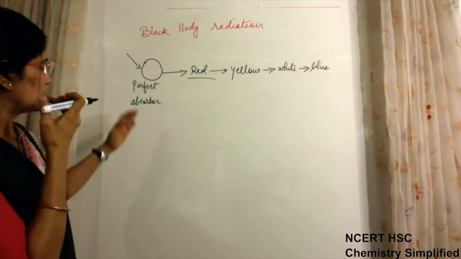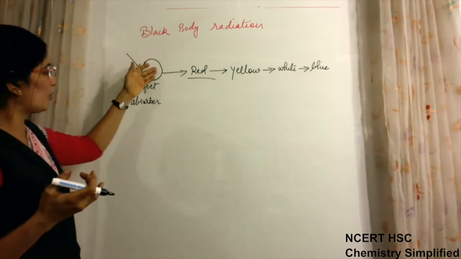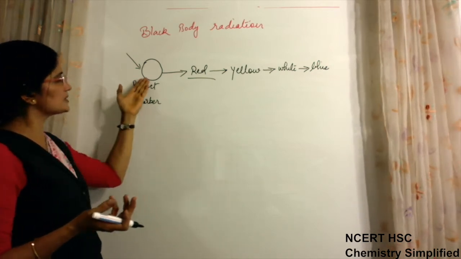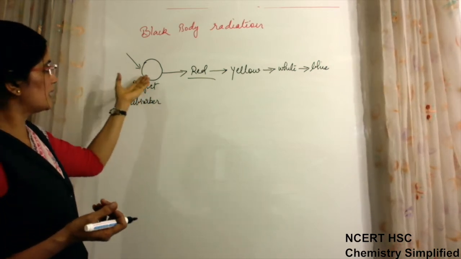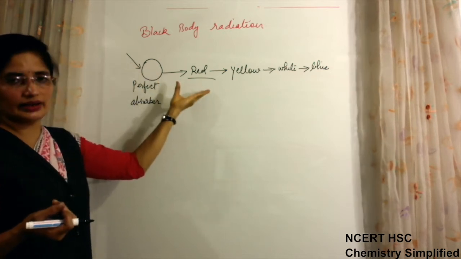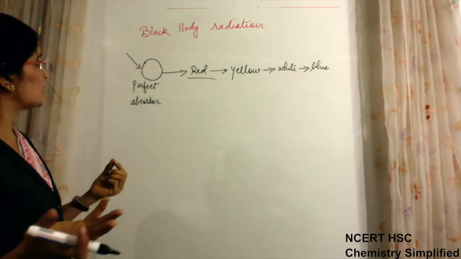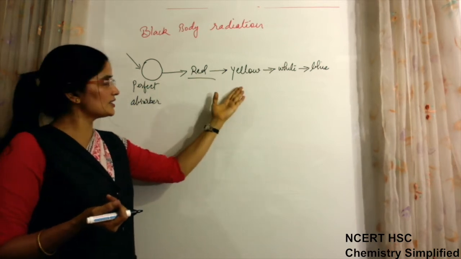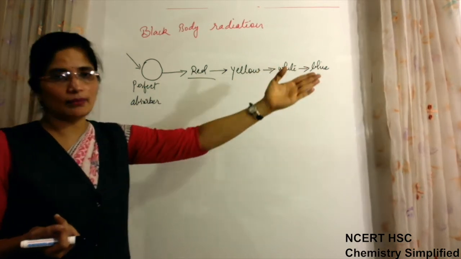So when it is heated, it starts appearing red because it starts emitting light also. Then it appears yellow, then white, and then blue.